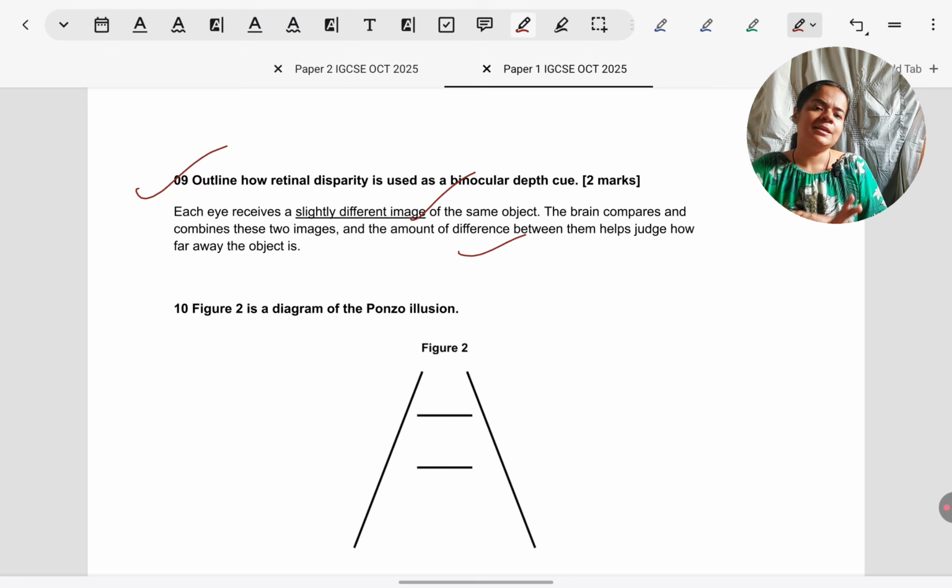So it just sees whether the right and left eyes are getting the same image or they're getting very different images from each other, and that is how it judges whether the object is close or far.